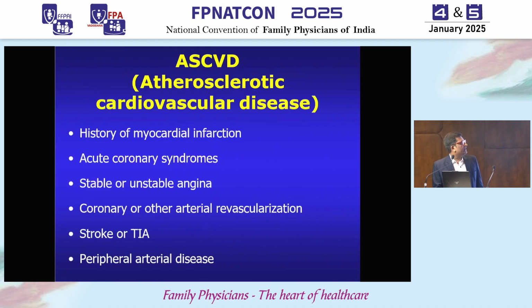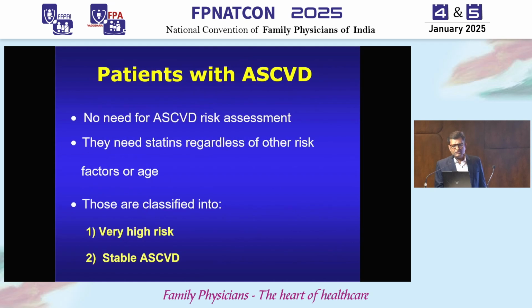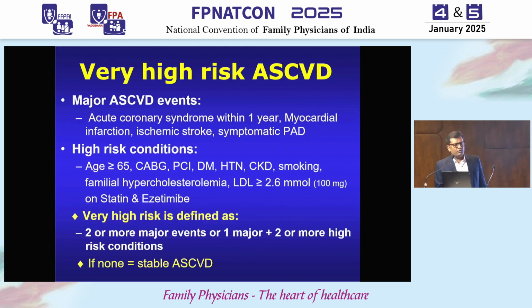Now what is the target? Coming back to what is ASCVD: history of MI, ACS, stable or unstable angina, stroke, other arterial revascularization, and peripheral arterial disease. Because he has a history of ASCVD, he should be treated with statin. Now they are further classified into very high risk ASCVD and stable ASCVD, because that gives us the target of LDL: whether we should get the LDL to 70 and below or we are happy with 100 and below. So how are they classified?